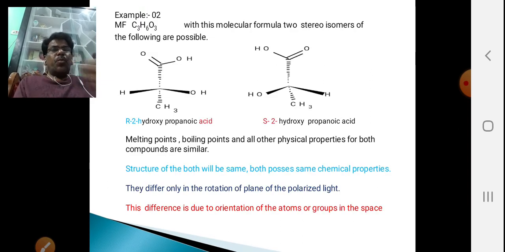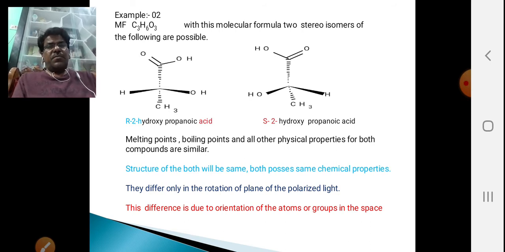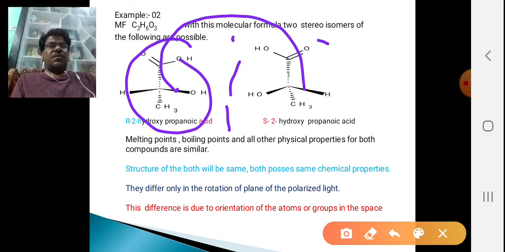Now coming to example 2, the molecular formula C3H6O3. With this molecular formula, two stereoisomers are possible. One is R-2-hydroxypropanoic acid, the second one is S-2-hydroxypropanoic acid. These are non-superimposable mirror images. This molecule is placed on this, and they cannot be overlapped.